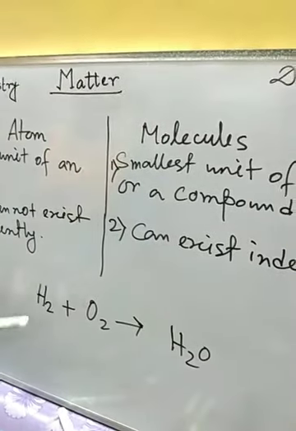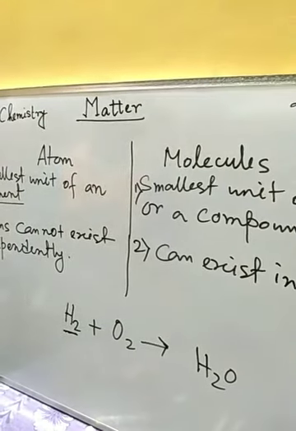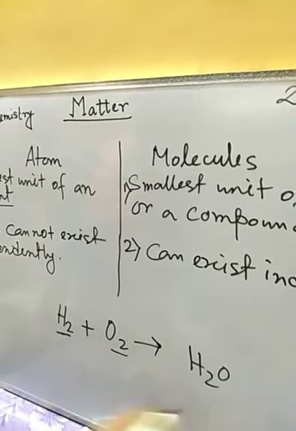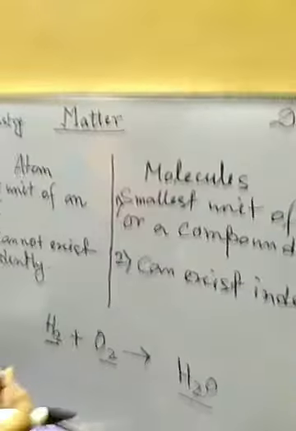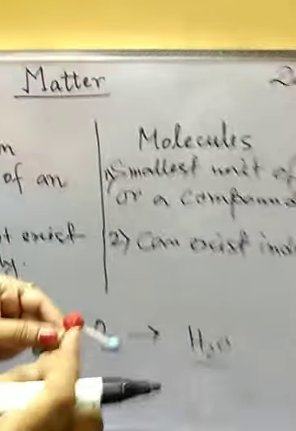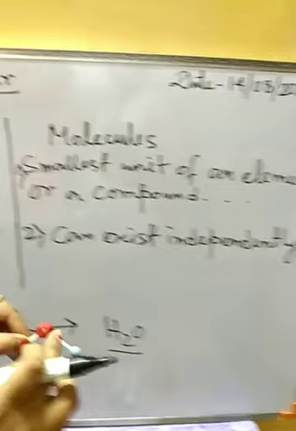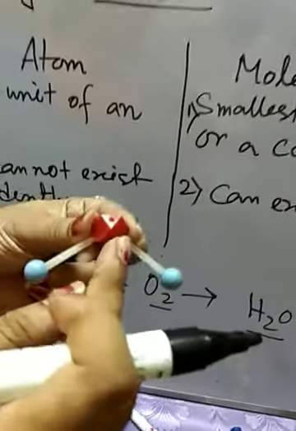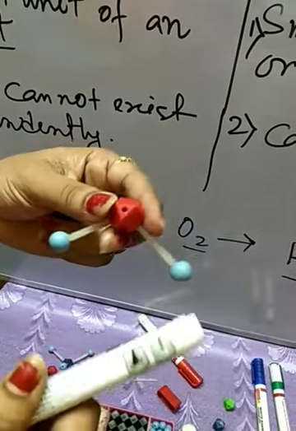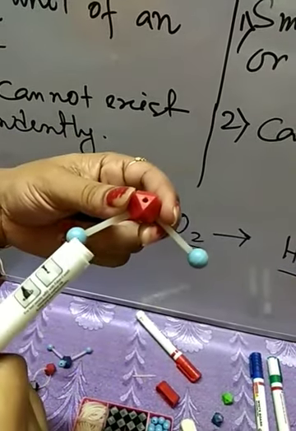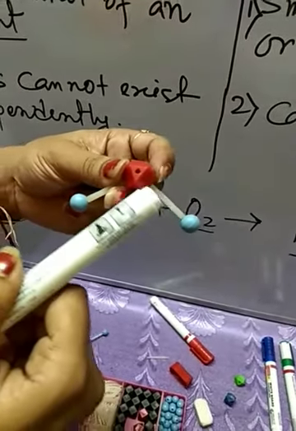Here this is one hydrogen molecule, this is one oxygen molecule, and this is one water molecule. This red ball we will consider as oxygen, and these sky blue color balls are hydrogens, and these are the chemical bonds between them.